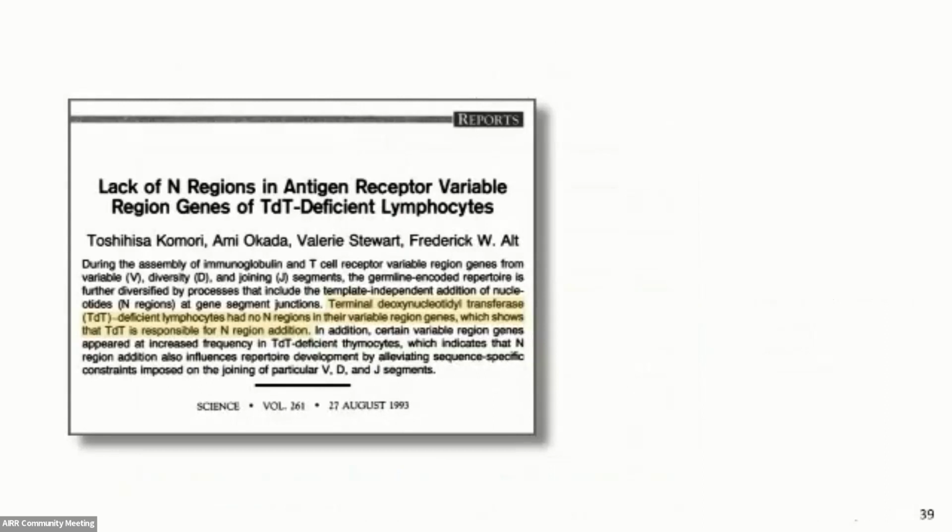So we also use these methods to identify associations between genetic variants and the extent of N insertions. But before looking at these associations on the genome-wide scale, we first wanted to look at the relationship between the extent of N insertions and genetic variants located within the gene encoding the TdT protein, due to its known direct involvement in actually adding N insertions during VDJ recombination. And this here is one of the first papers that actually made that mechanistic link.